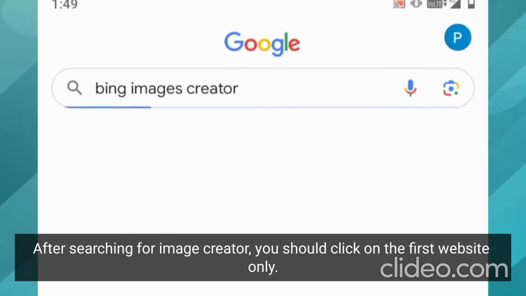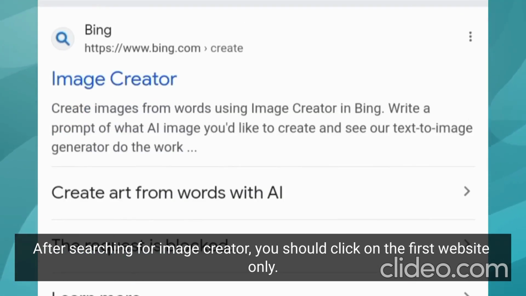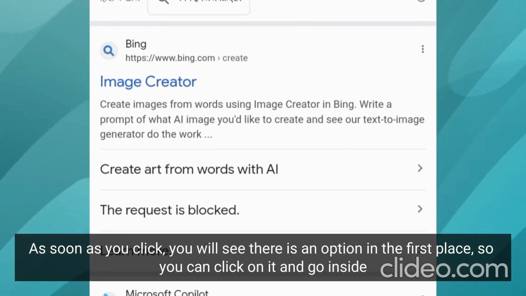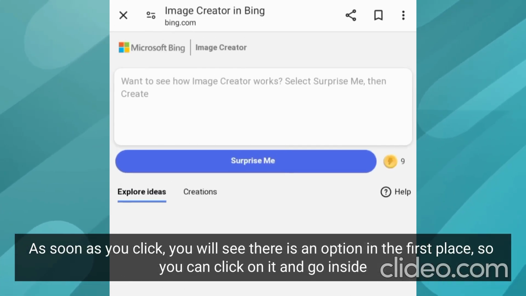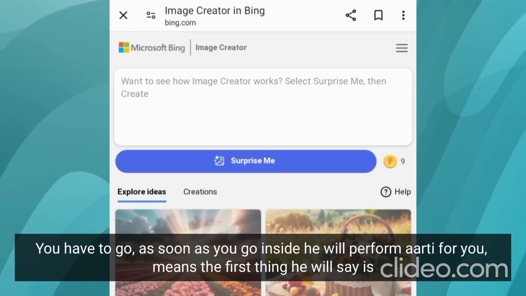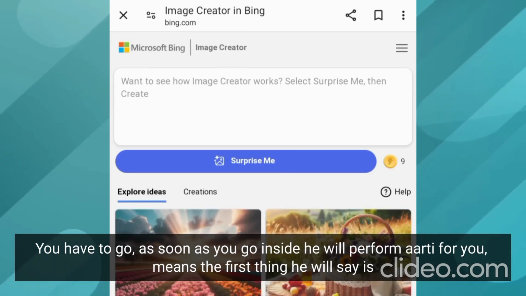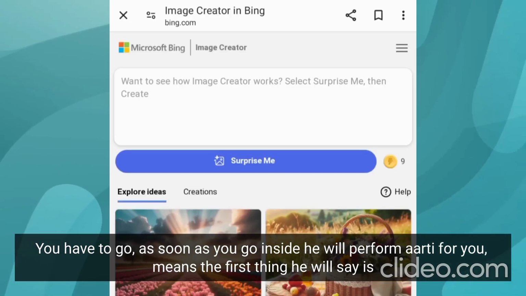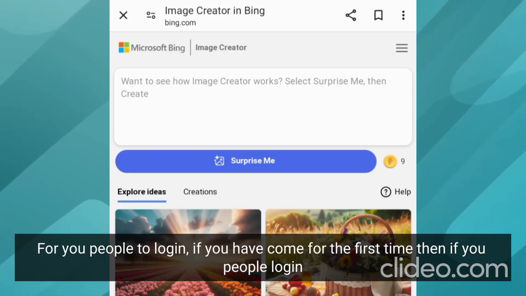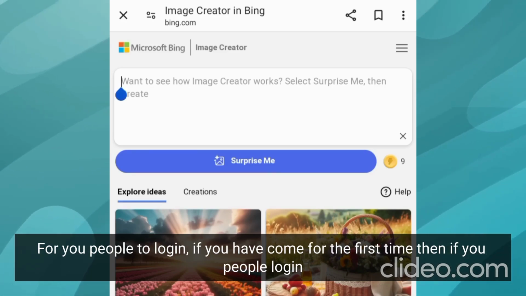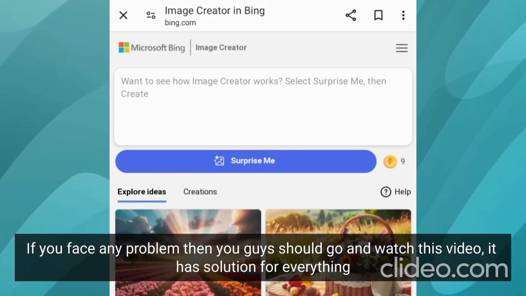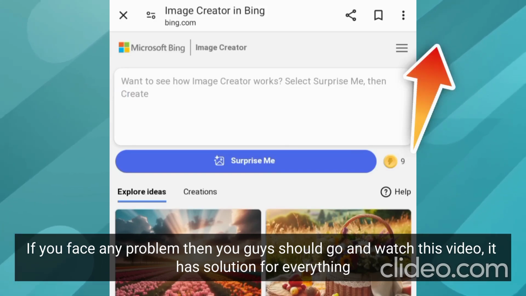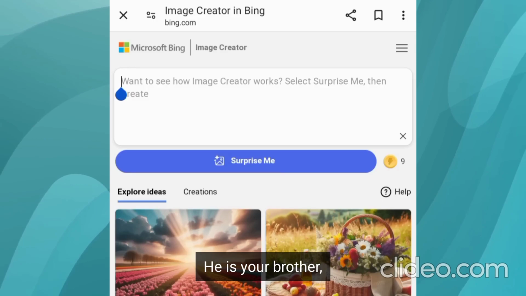After searching for image creator, you should click on the first website only. As soon as you click, you will see there is an option in the first place, so you can click on it and go inside. As soon as you go inside, the first thing it will say is for you to log in. If you have come for the first time, then log in. If you face any problem, then you should go and watch this video. It has a solution for everything. Now you have logged in.